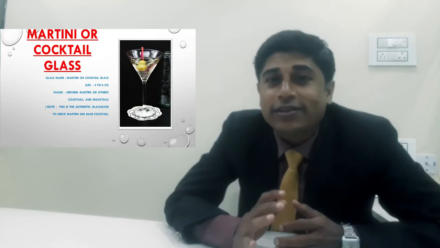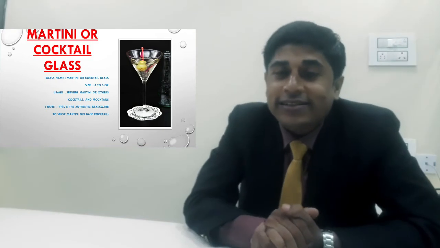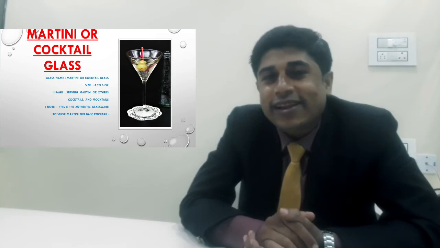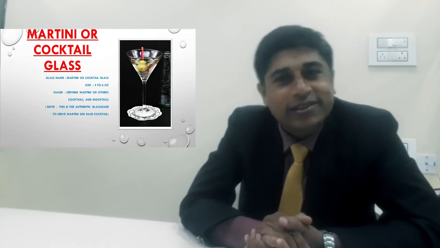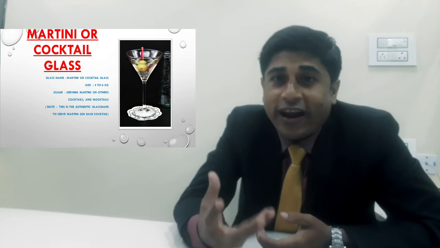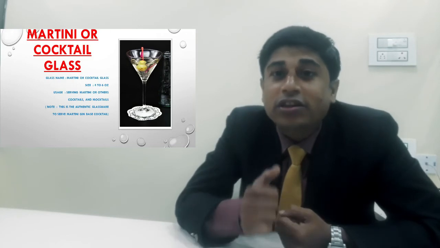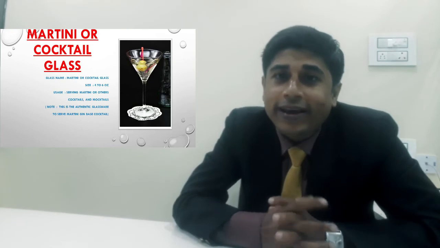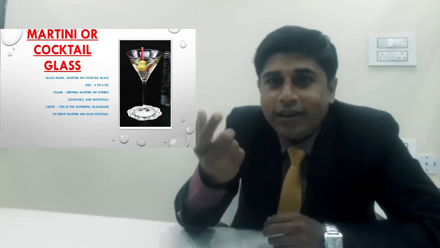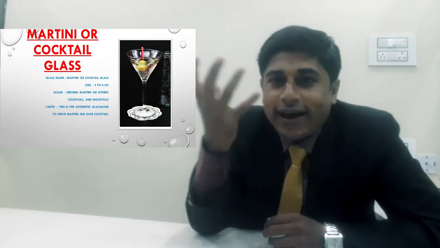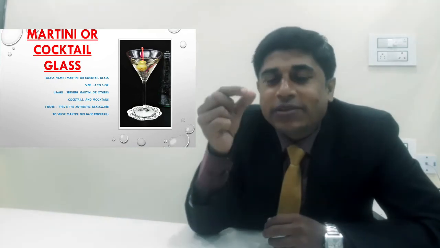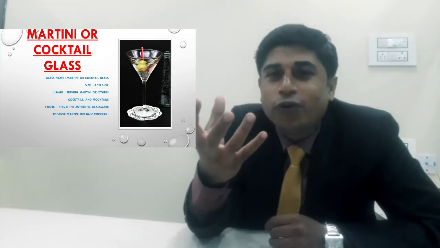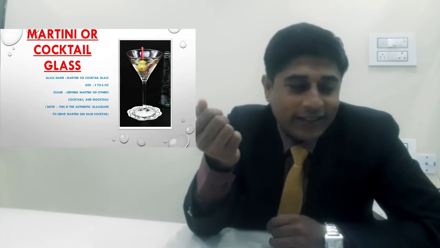Okay, so 4 to 6 ounce, you can serve any kind of cocktails, any kind of mocktails, or any kind of other drinks like smoothies or chocolate drinks. You can easily serve in it. And this is a very fashionable glass, and this glass is called a 3-part glass. Why is this glass called a 3-part glass? Because the glass has a bowl section, a stem section or a body section, and a section called a foot or a leg, you can see.